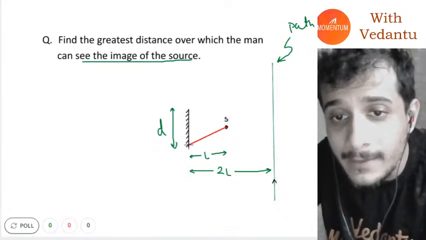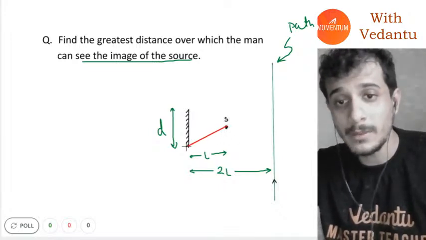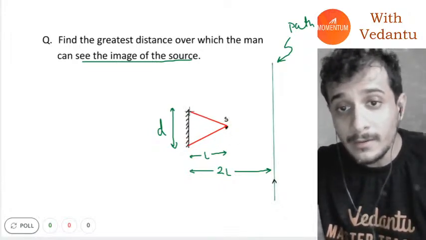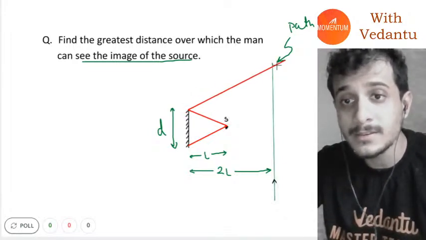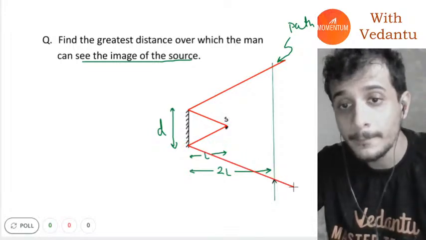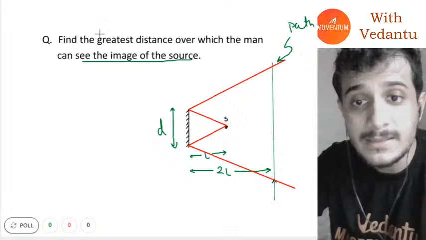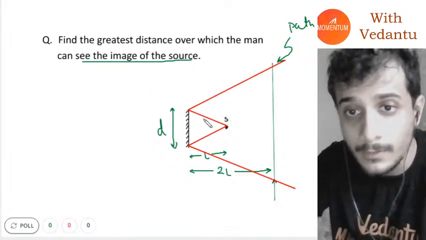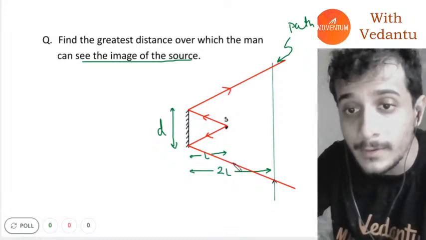What we'll do here is we'll take out the incident rays, two incident rays to the two extremes. Let's say after reflection they go here and after reflection they go here. Something like this. The two incident rays and the two reflected rays: incident ray, reflected ray, incident ray, reflected ray.